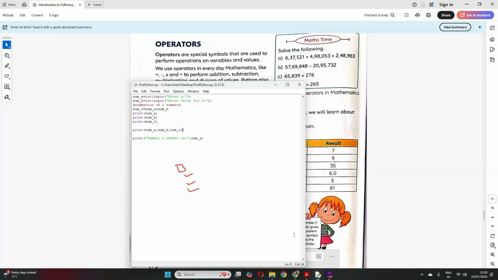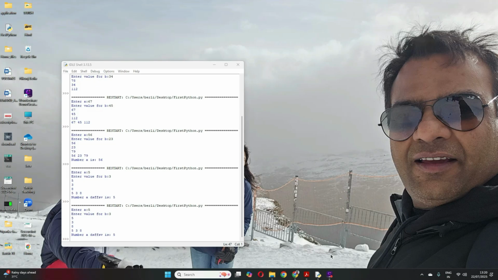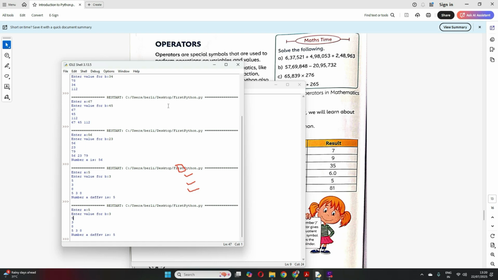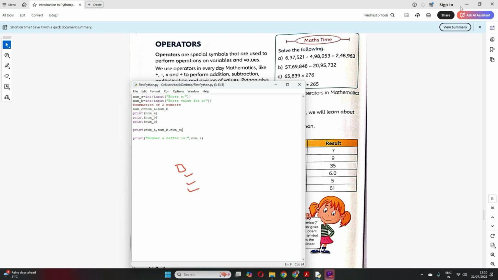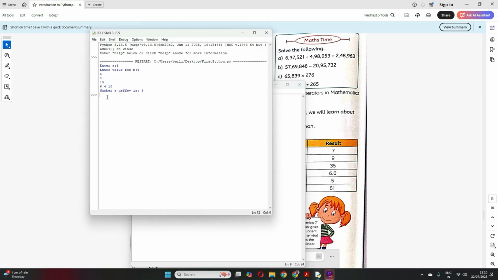Let's try to do this in the console itself. Let me just close this. So let's try to understand here in the command prompt only, in this interactive mode. Addition operator we have seen, like 5 plus 6, you get the answer.